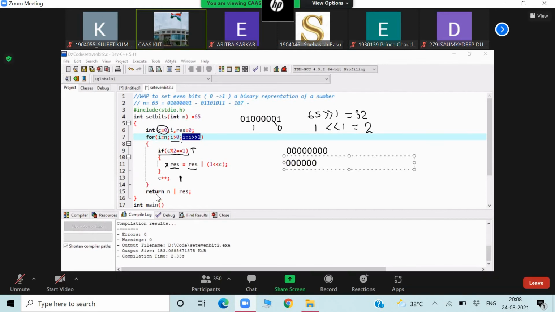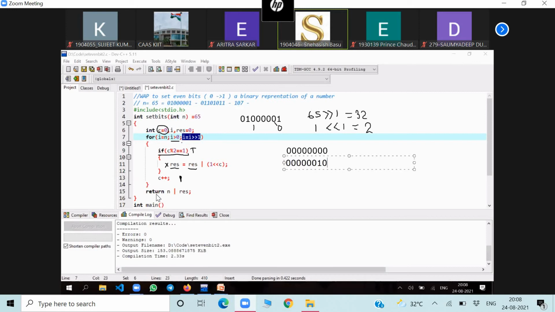Excuse me, sir. Yes. So in the right shift, if there's a one at the last bit, will that one go to the first when we are doing the shift, or will it be removed? In the right shift, it is always filled with the sign bit.